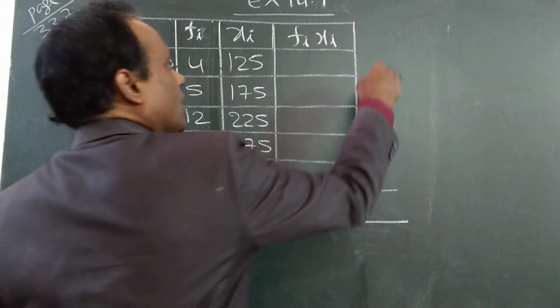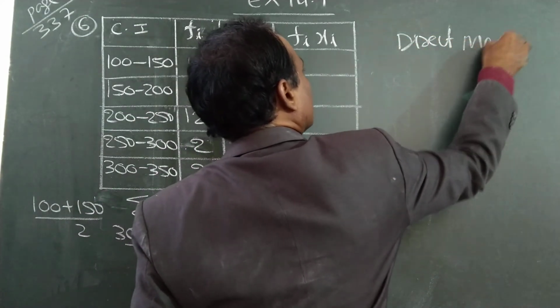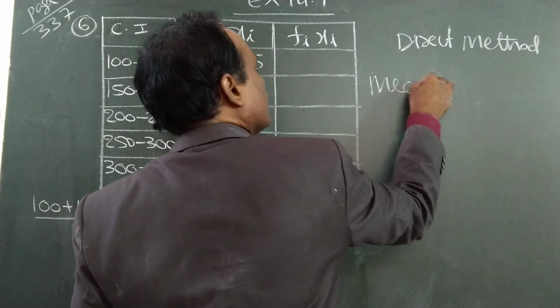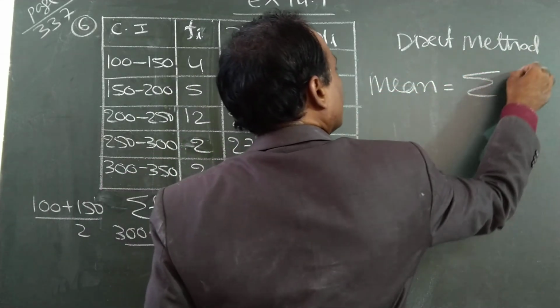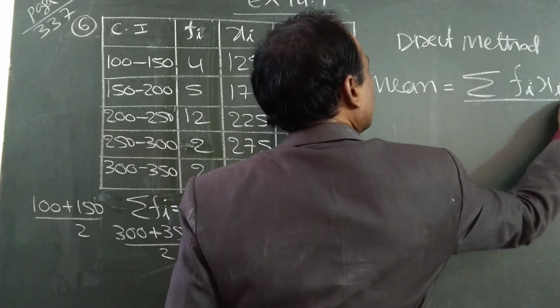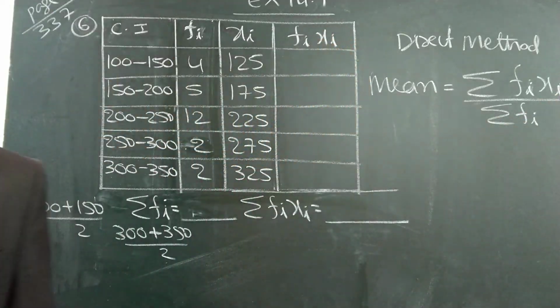Then the formula for mean, I am using the direct method. The formula for mean is the following. Do it.